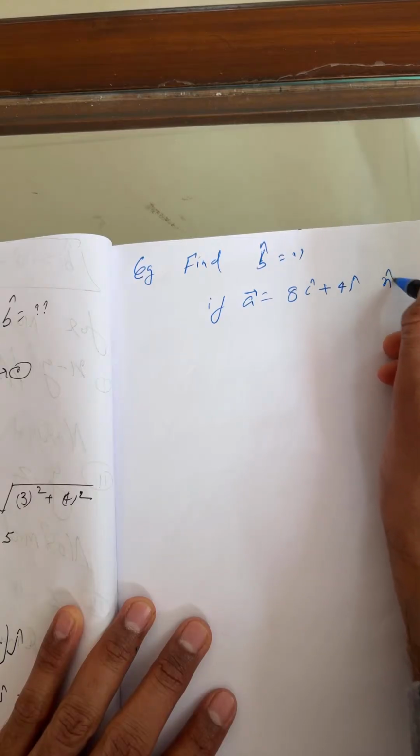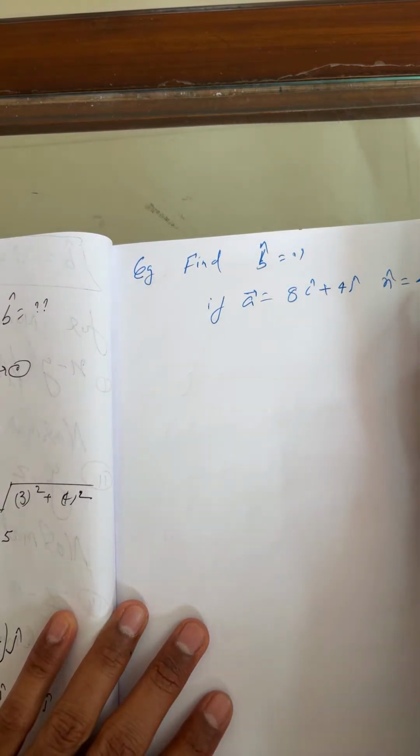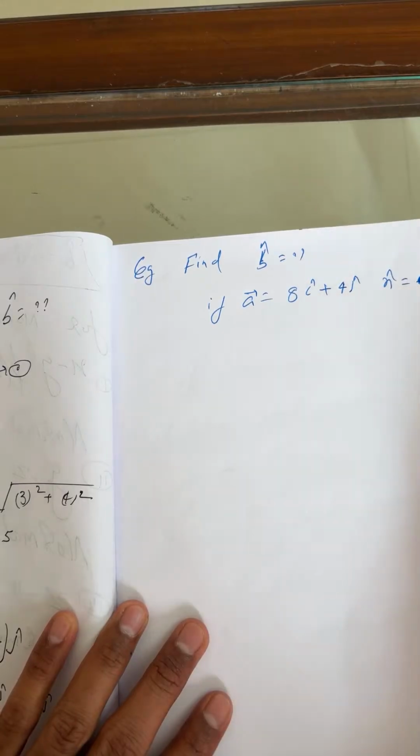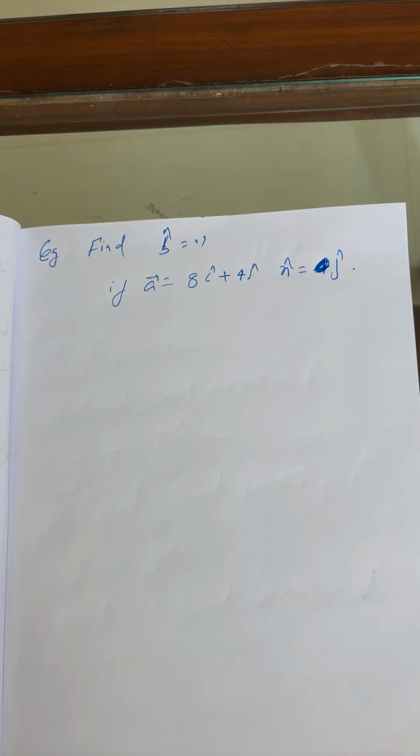The normal vector which you can take is simply j cap. The question remains the same: find b cap. Okay, just do it everyone.